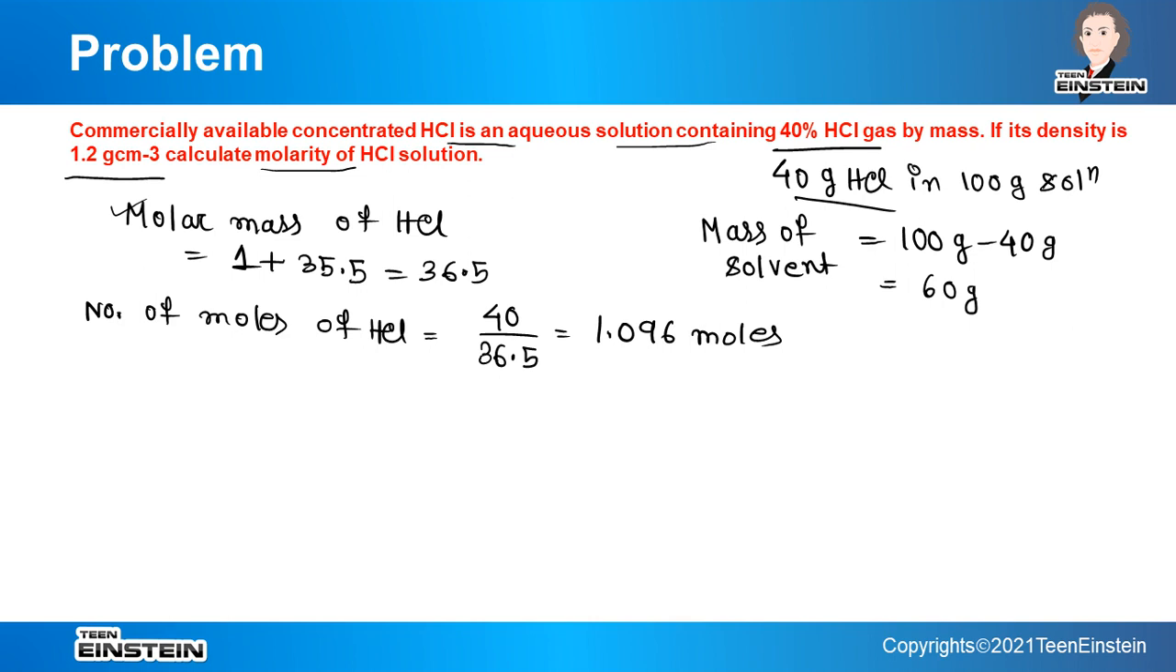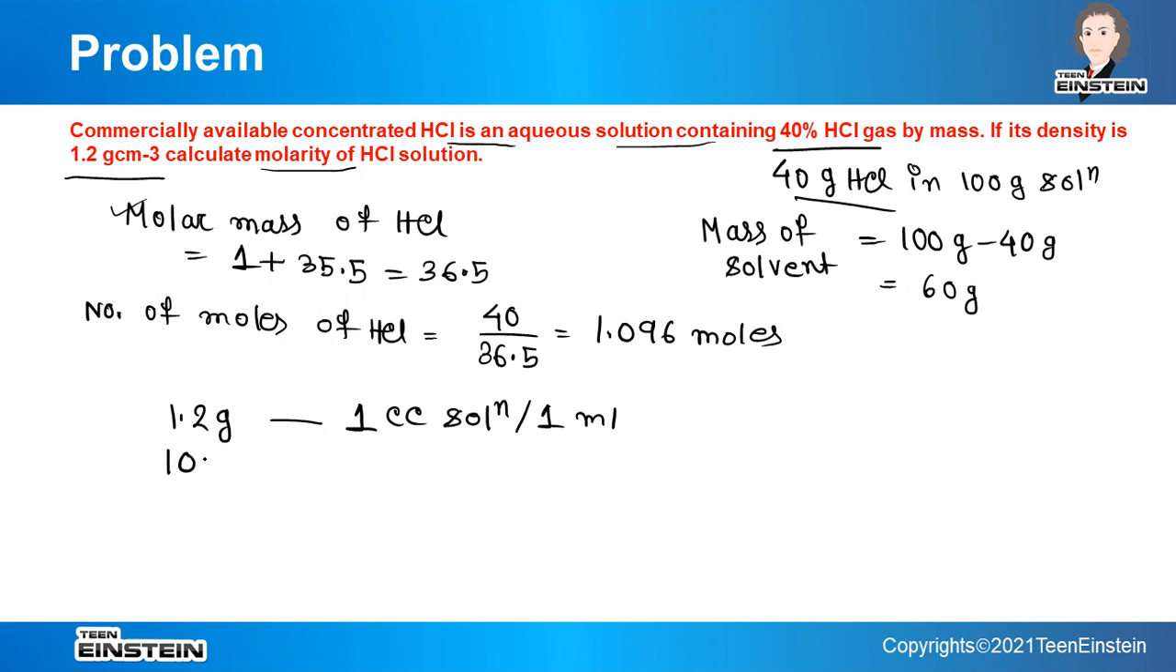1.2 gram per centimeter cube. That means 1 cc or 1 ml has weight 1.2 gram. Density is given 1.2 gram per centimeter cube. So it means 1.2 gram is the weight of 1 cc solution, or you can say 1 ml, both are same. So if 1.2 gram is the weight of 1 cc solution or 1 ml solution, then we can find out